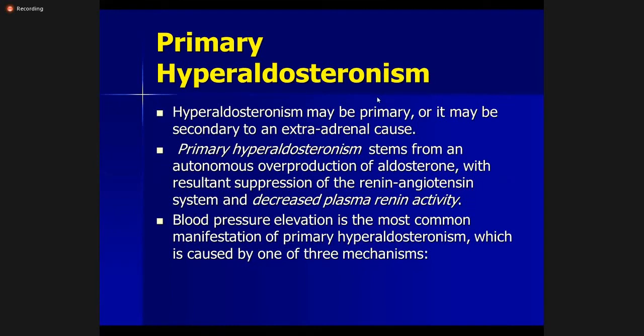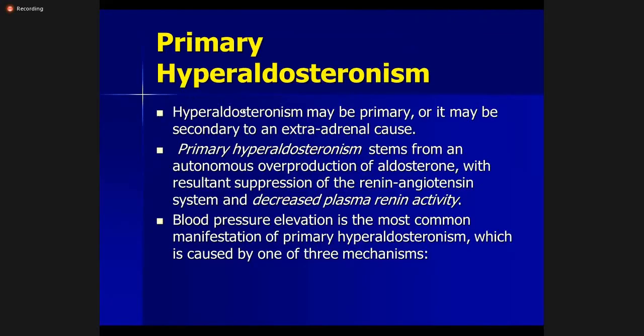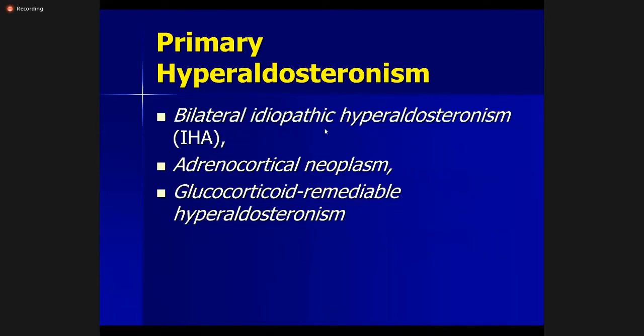So primary hyperaldosteronism, as we see, has three causes: idiopathic, adenoma, and ACTH, glucocorticoid suppressible excess secretion. Okay, we'll come to these one by one. The first one is idiopathic hyperaldosteronism. Hyperaldosteronism may be primary or it may be secondary to an extra-adrenal cause. Primary, okay, we have done this. So there are three causes: bilateral idiopathic hyperaldosteronism, adrenal cortical neoplasm, and glucocorticoid remediable hyperaldosteronism.